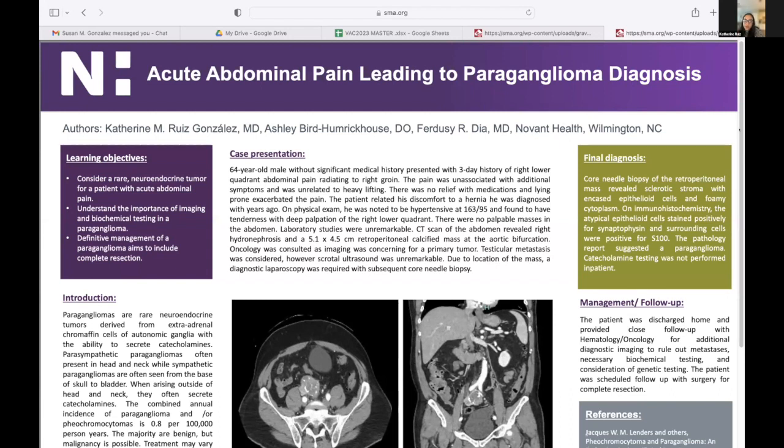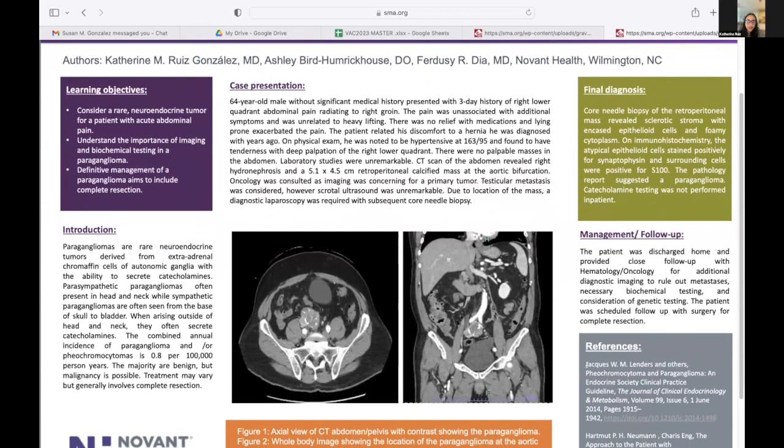In this first picture, we can see how the mass has some calcifications inside. It's closer to the right kidney. In the second picture, you can see how it is coming out of the aortic bifurcation. This was very concerning for a malignancy given his age and the size of the mass. So oncology was consulted with recommendations to perform a biopsy.